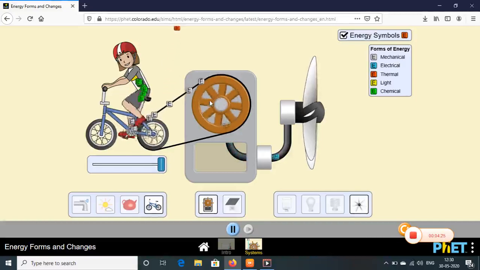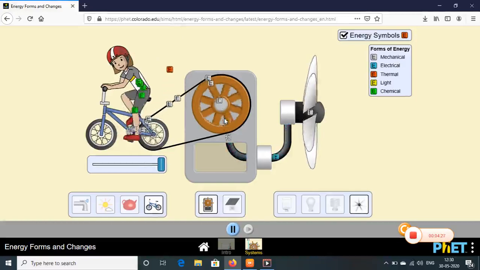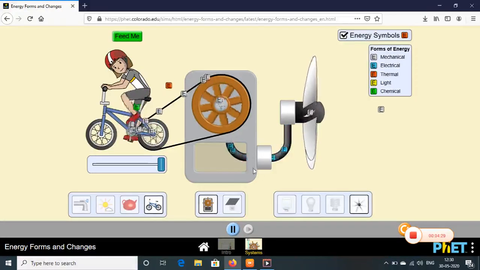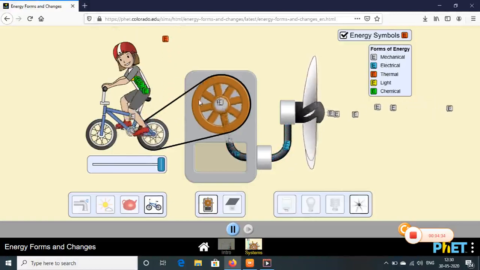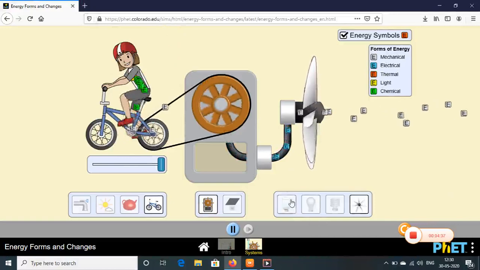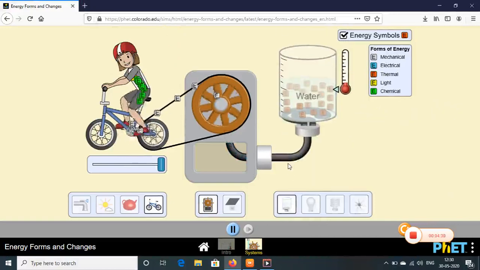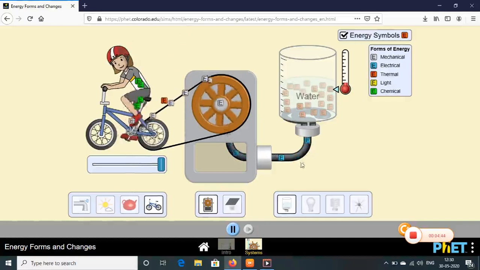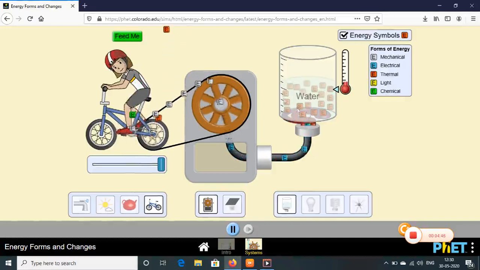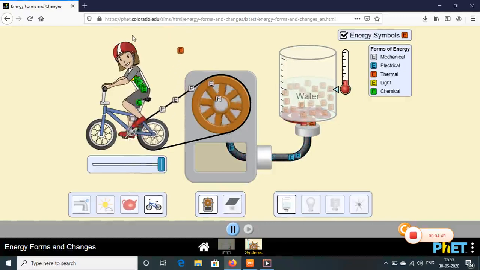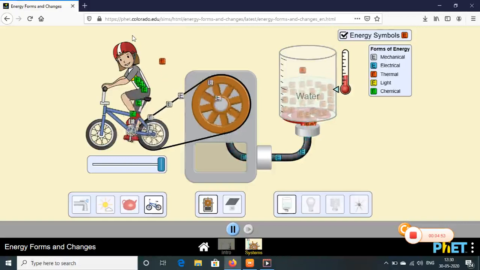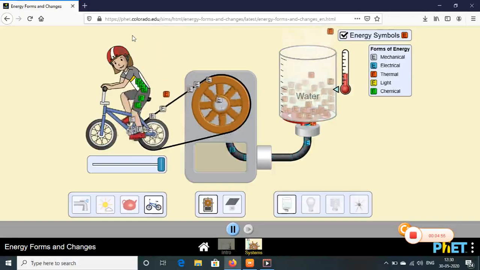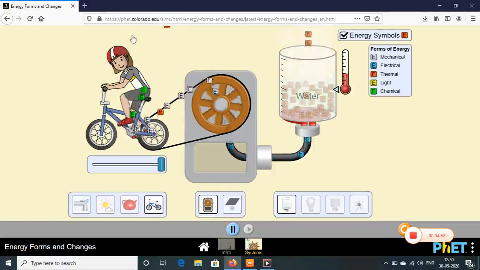Because of that the wheel starts rotating, and that rotation of the wheel, again mechanical energy is converted into electrical energy, and that electrical energy, if it is supplied to a fan, the fan starts rotating. Instead of a fan, I can keep water also there. The boy is pedaling, the wheel is rotating, and the water will be heated because of the electrical energy. I have to give him an energy drink. So if I give him energy drink, you find that with greater speed he's pedaling the bicycle, and because of that the wheel is rotating, the water is getting heated.